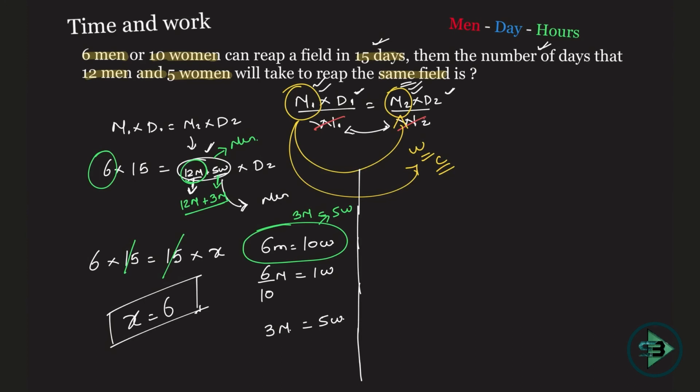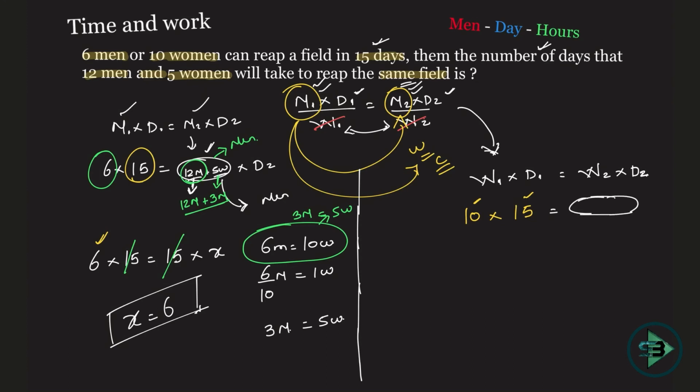Now if you say that I solve it by woman, will I get a different answer? No, you will get the same answer. Let's solve it by woman. W1 into D1, now W1 is woman, is equal to W2 into D2. How many women will be required to finish the work in how many number of days? So instead of men I write a woman here. Let's just finish this now. You will start with woman. 10 women could do a piece of work in 15 days. So instead of 6 men I write 10 women. Rest everything remains the same. 15 is here, 15 is here. Is equal to what? How many women? So woman is given in terms of what?